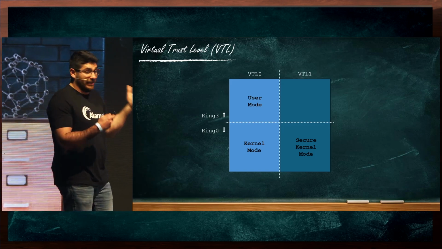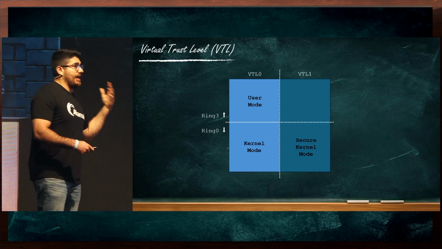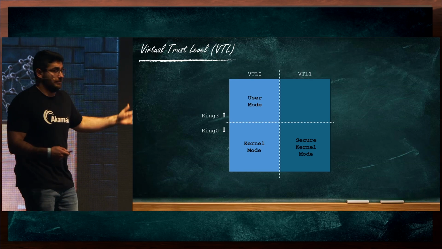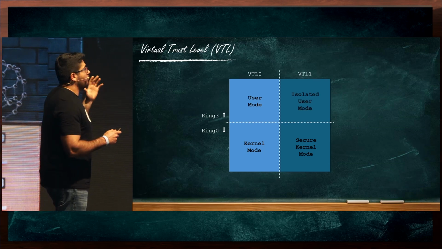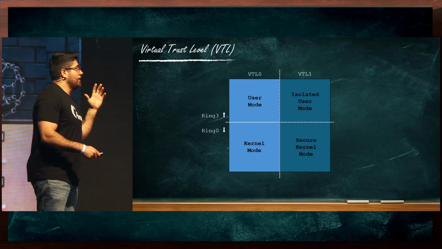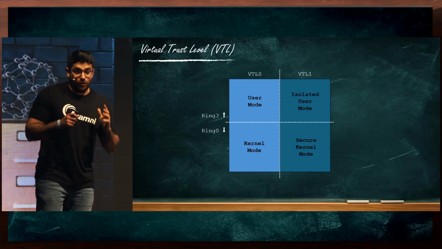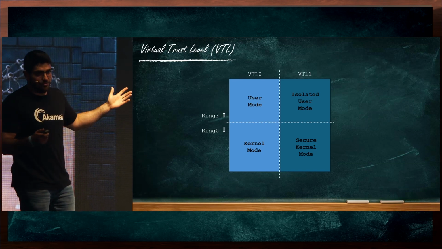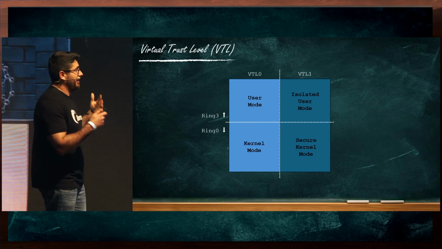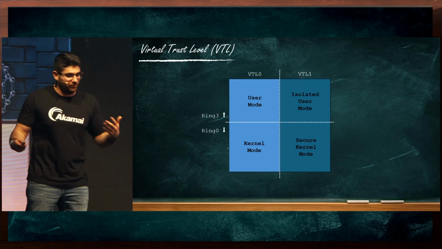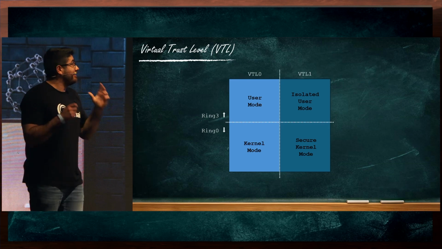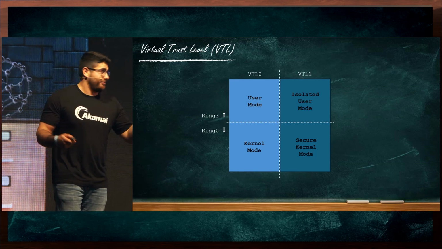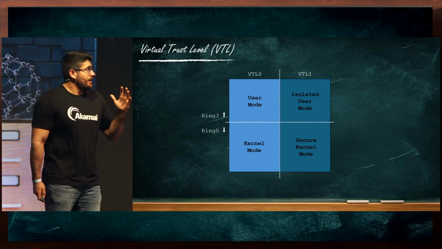This is a more privileged kernel, which can actually enforce policies on the normal kernel. On top of that, we have isolated user mode. Now, this execution mode is also very interesting. On the one hand, it runs in ring 3. It is a user mode. It executes in user mode. It cannot perform sensitive kernel operations. But it still enjoys the advantage of running in VTL 1, which is, as the name suggests, isolation.